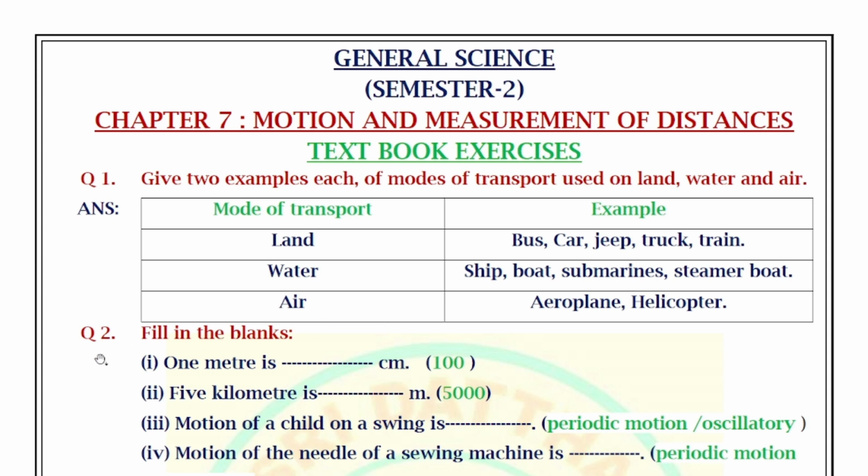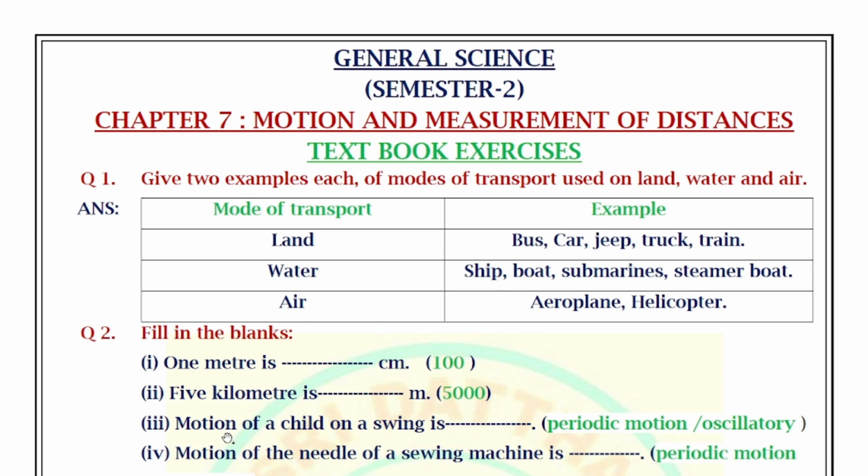Next, move on to the second question. Fill in the blanks. 1 meter is dash centimeters: 100 centimeters. 5 kilometers is dash meters. Answer: 5000 meters.